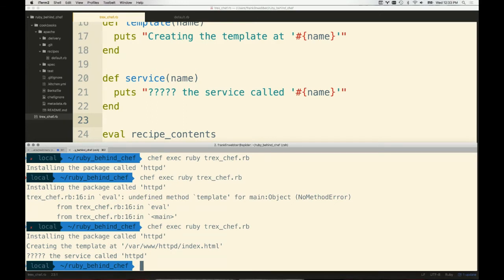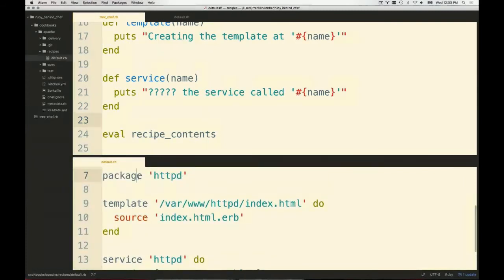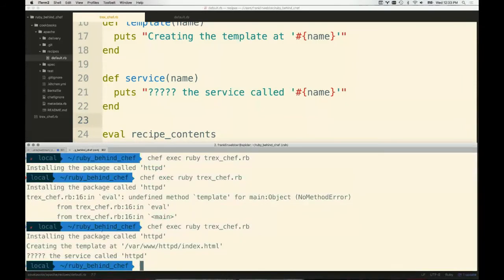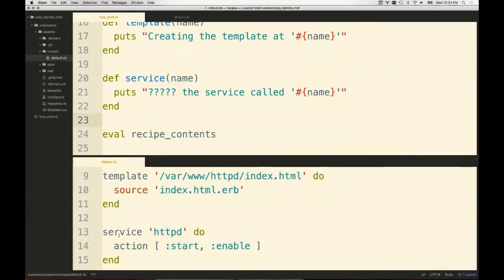The first 2 are pretty straightforward. In this case, using a package, we assume that it's going to create, so our sentence is correct. Our template is also correct. Usually the default behavior with Chef happens to be creating the template. The service one is the trickier one, and that's what we're going to get to in the next section.